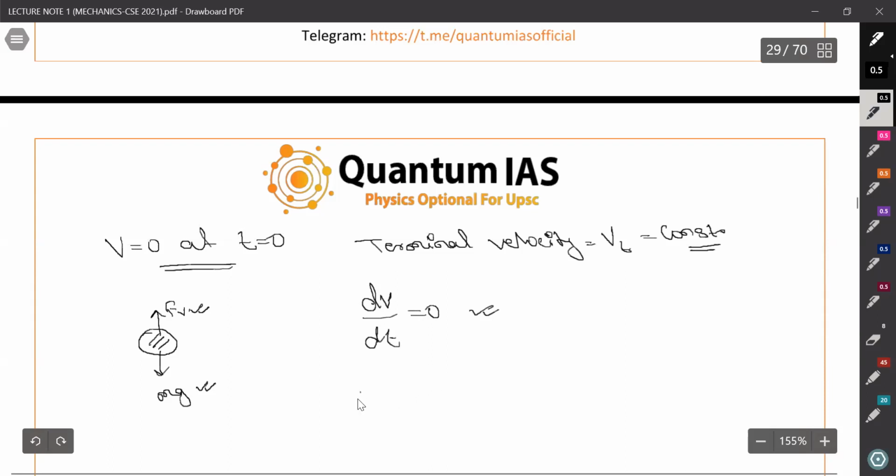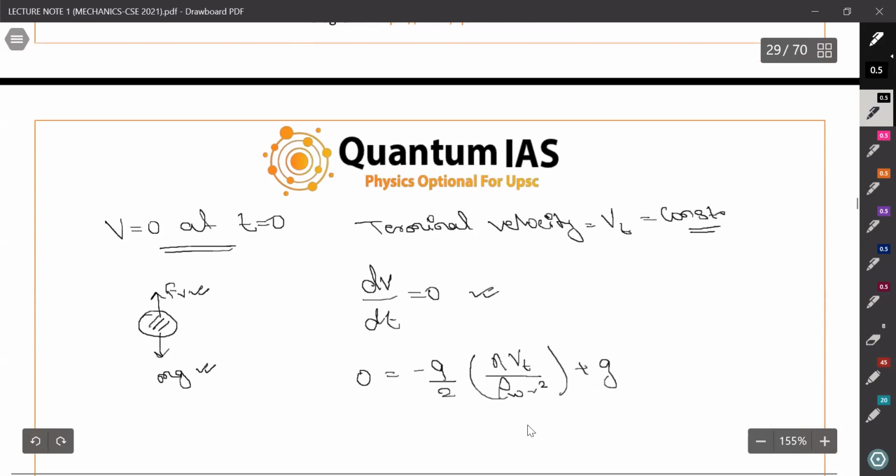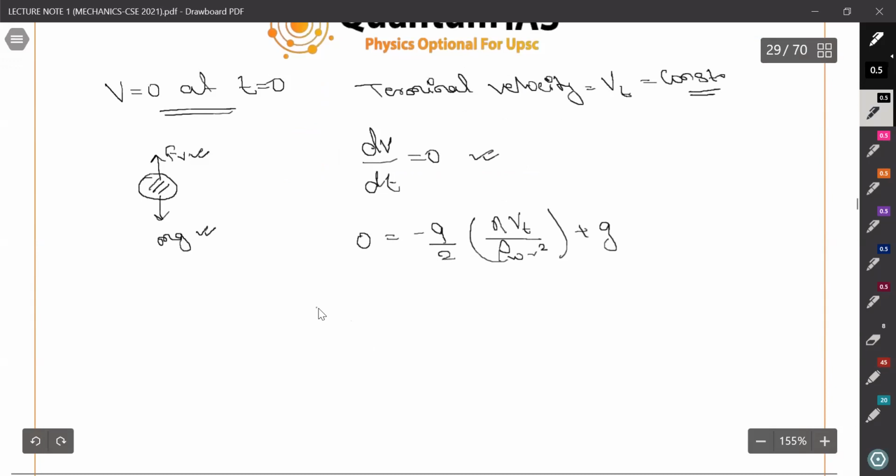Putting in our equation, we can say that minus 9 by 2 eta Vt upon rho r square plus g equals zero, which gives Vt equals 2 by 9 g rho w r square by eta.